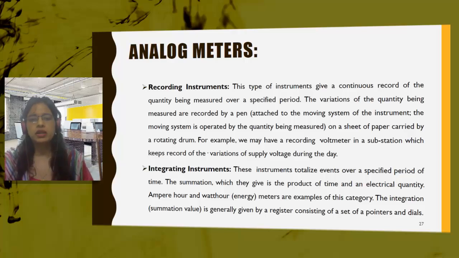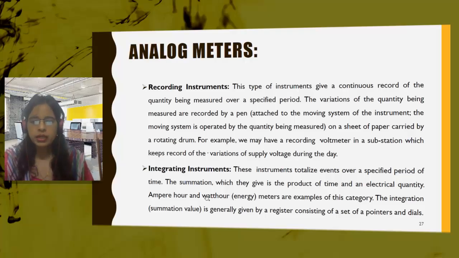The meter will sum those up, integrate them, multiply with the specified period of time and give you the output. Those types of instruments are known as integrating instruments.